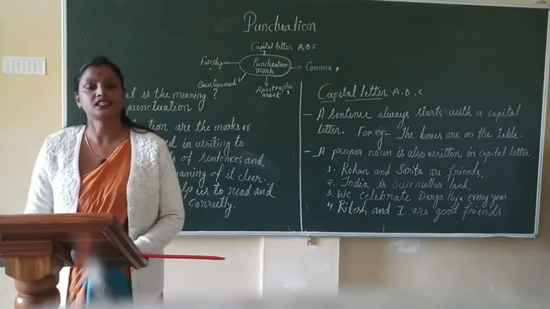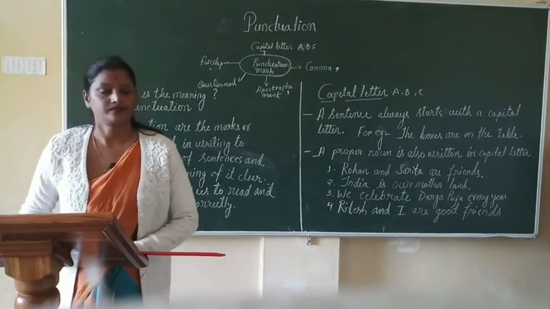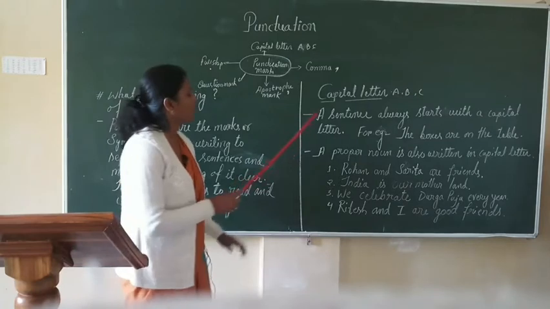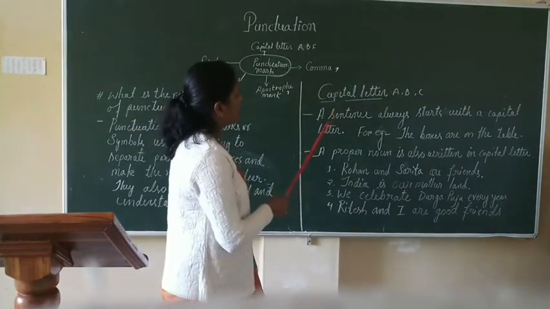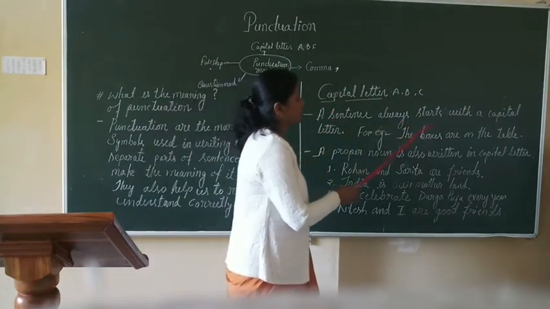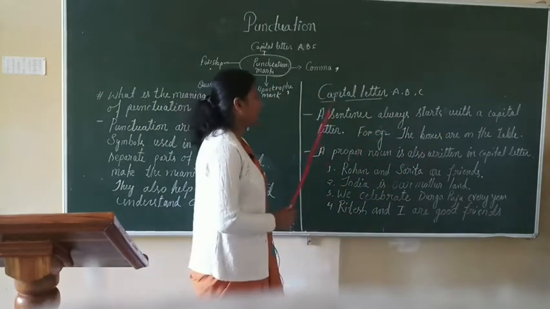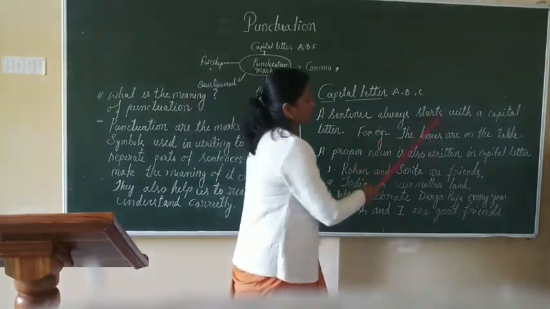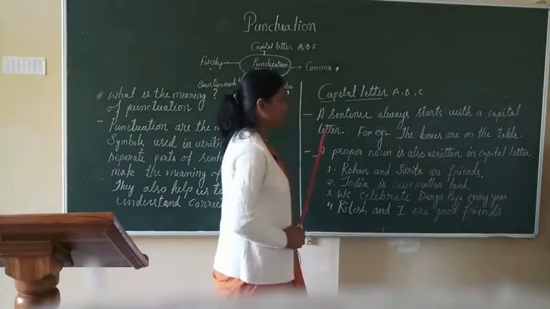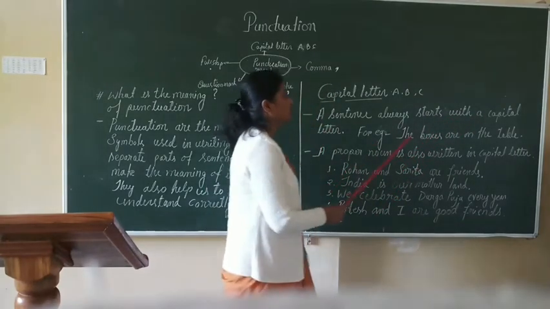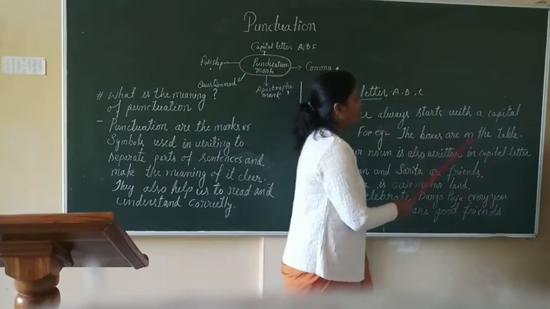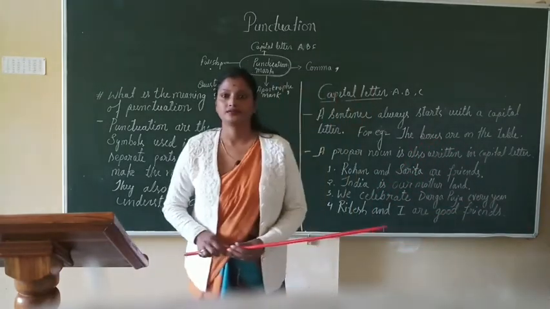Let us discuss capital letter. A sentence always starts with a capital letter. For example, the boxes are on the table.